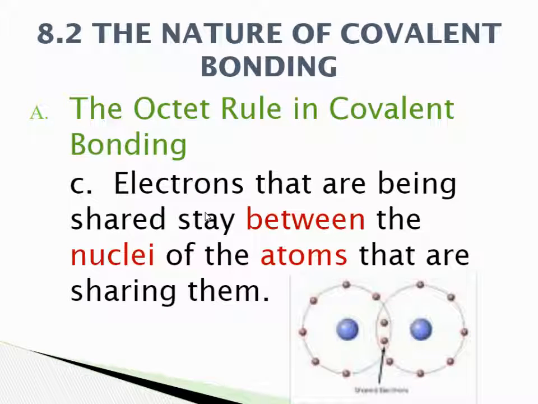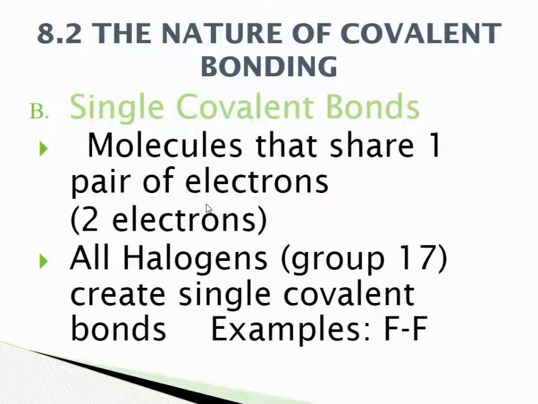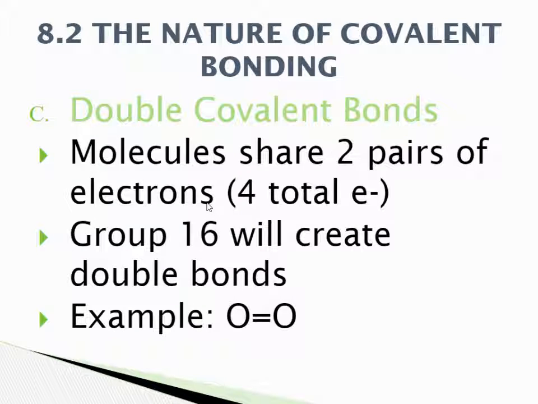So valence electrons are still important in this. That's where Lewis dot is important. Electrons are being shared between the nuclei of each atom, so we're always sharing our valence electrons. A single covalent bond is when one molecule shares one pair of electrons. All the halogens will create a single bond. So when fluorine is shown as F2, it is creating a single bond to share those outermost electrons.